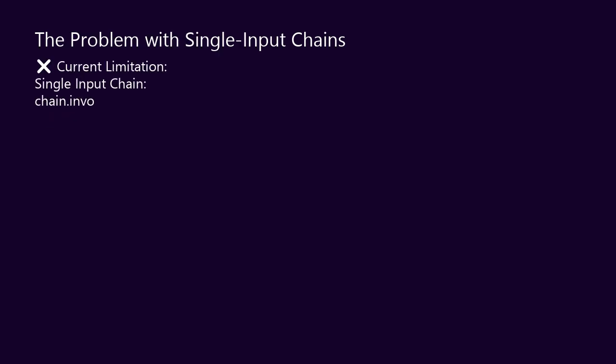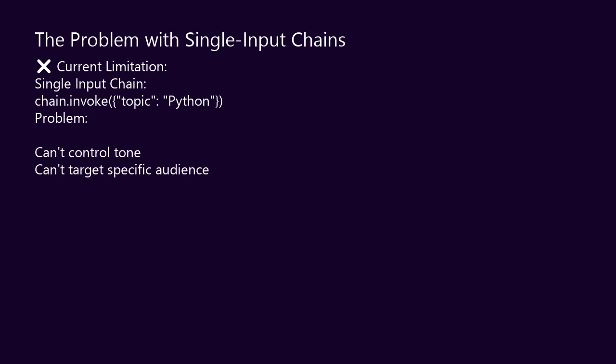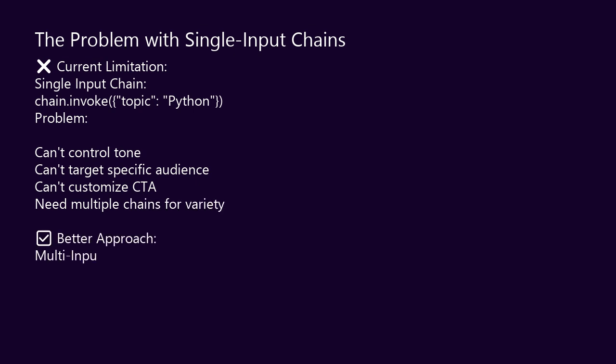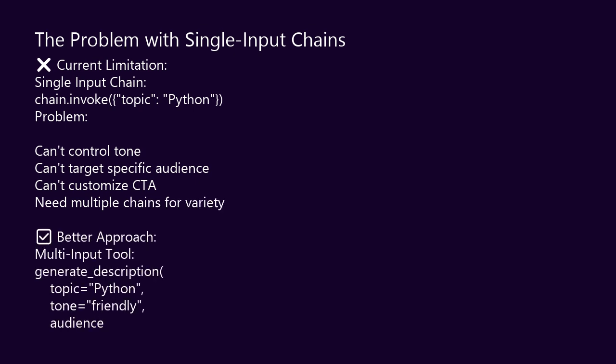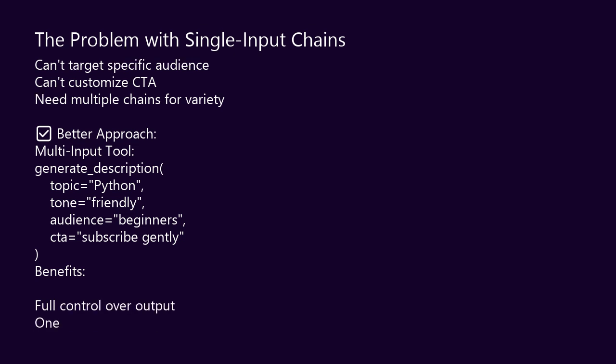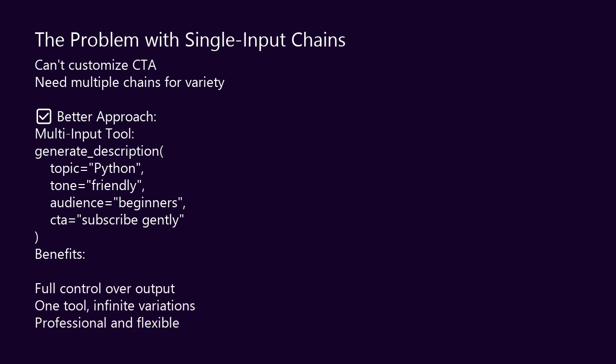Your current chain has one limitation. It only accepts one input, topic. But real content generation needs more control. What if you want a friendly tone for one video and a professional tone for another? What if you are targeting beginners in one video and experts in another? What if you want different call-to-action styles? Right now, you would have to create multiple chains. One chain for friendly content. Another for professional content. Another for technical content. That is messy. That does not scale.